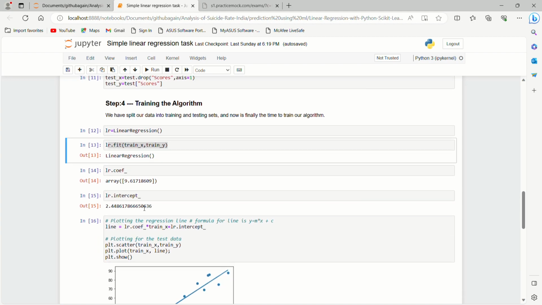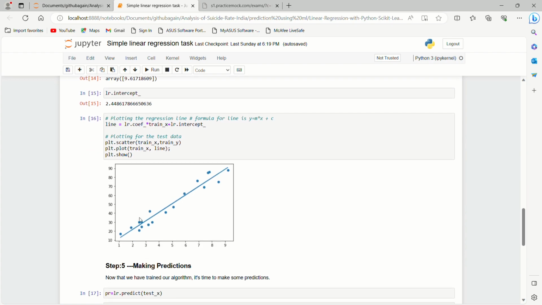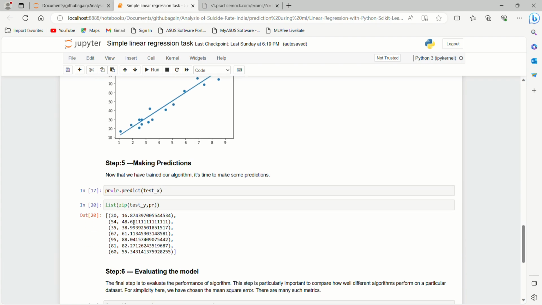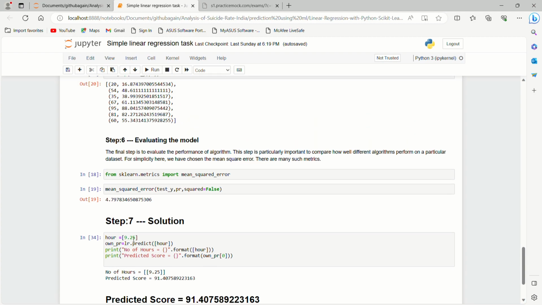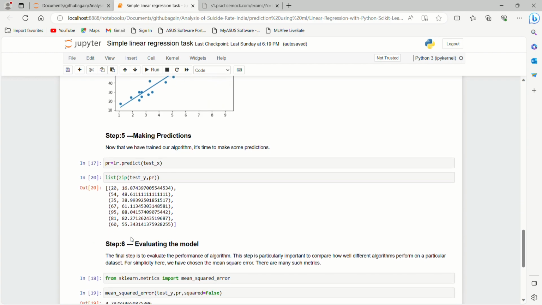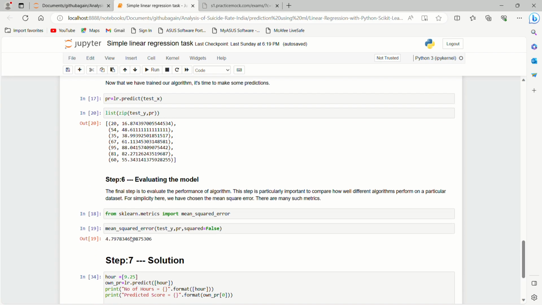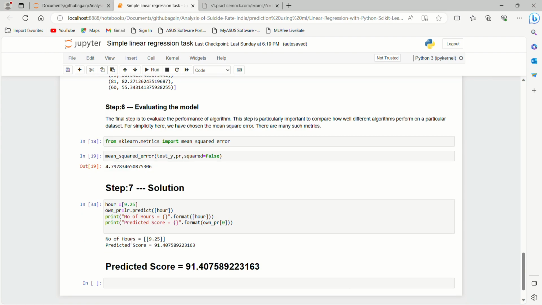Now that we have the predictions with us, we want to view them alongside the actual values we had for the validation data. As you can see, where the actual was 20, our model predicted 16.8, and for the actual 27, our model predicted 33.7, and so on. To understand it better, we can visualize it. I have visualized it using a KDE distribution plot. As we can see, the actual values are the orange ones and the predicted values are the blue ones, which are not exactly like the actual values, but more or less in the same distribution. But we cannot really quantify the amount